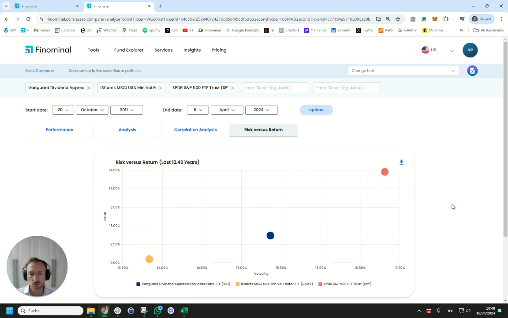And we can just visualize that on a simple risk versus return chart. And so effectively, you can see the S&P 500 has the highest amount of volatility, but also has achieved the highest return over the last 12 years. We can see that low vol product, USMV, which has a much lower volatility, but also low return. And we can see the dividend appreciation index fund in between, VIG.